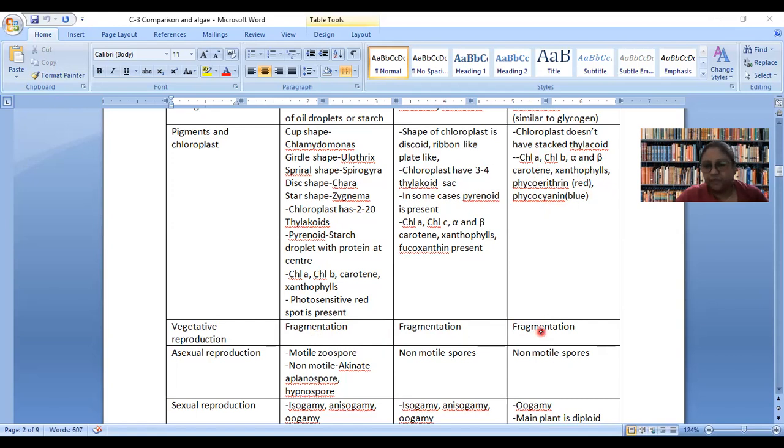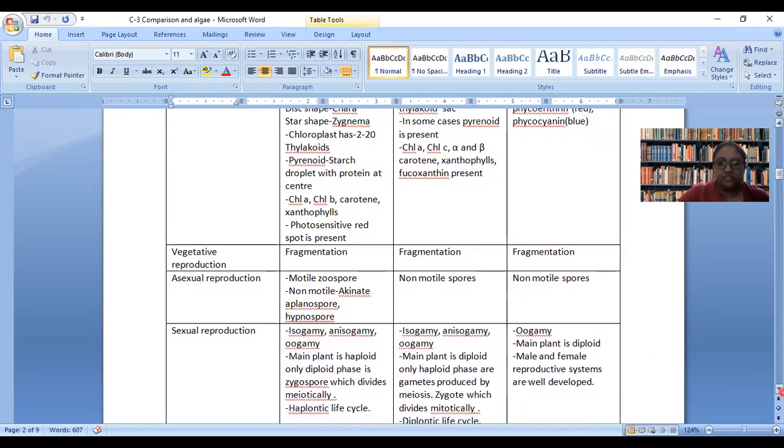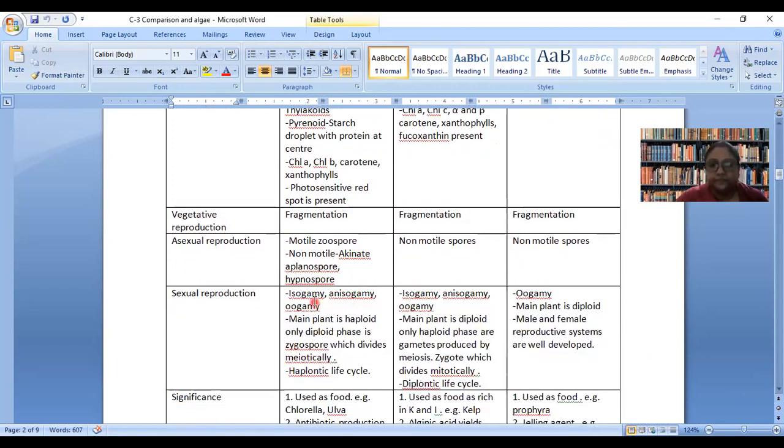Vegetative reproduction is by fragmentation. Asexual reproduction is by zoospore or aplanospore, hypnospore, akinete. In these two cases, we have non-motile spores. Now I'm talking about sexual reproduction. Three types are there. The life cycle is haplontic. Why? Because the haploid phase is predominating in the life cycle. That means most of the time haploid structure exists in the life cycle.